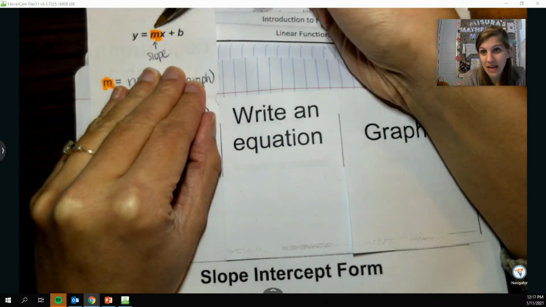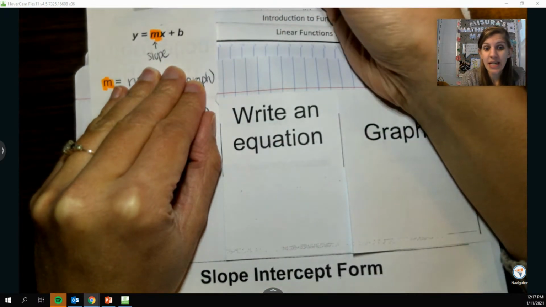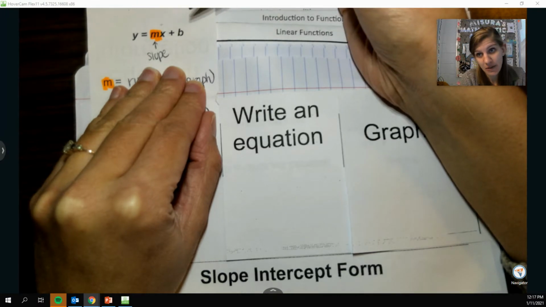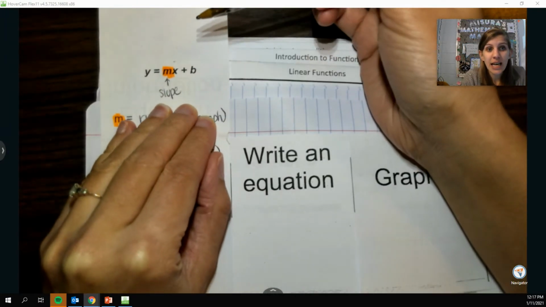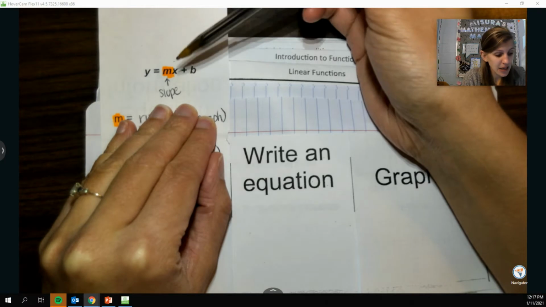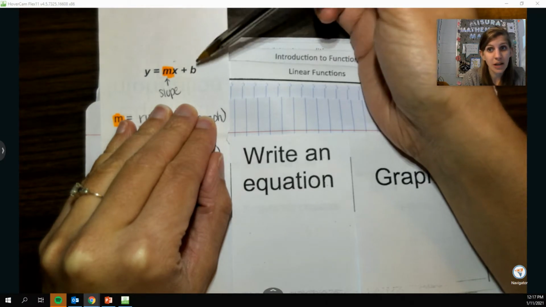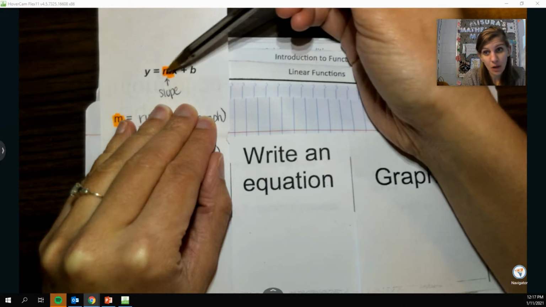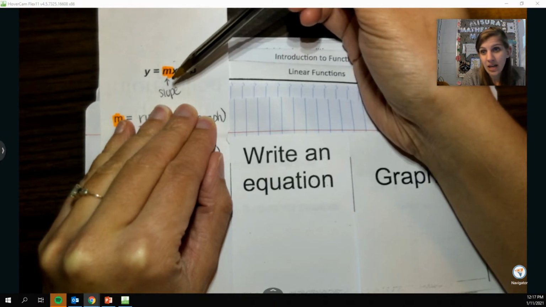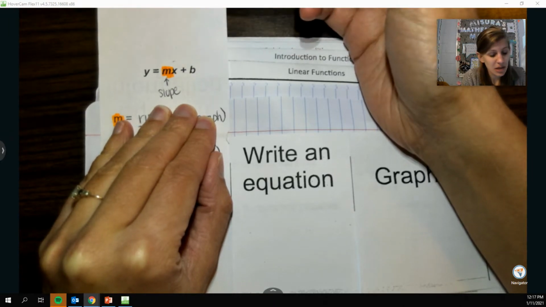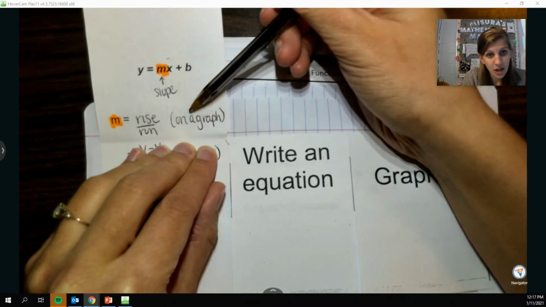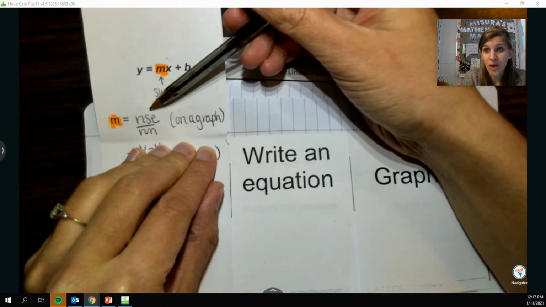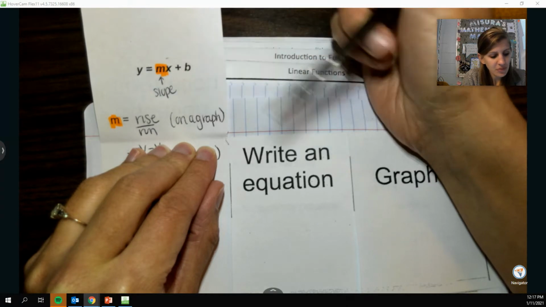Y equals mx plus b is slope-intercept form. The reason that it's slope-intercept form is because there are two numbers that we're going to fill in. Firstly, m, which is still slope. M is always slope. And there are kind of two ways that we think about slope. We can think of it on a graph as rise over run.